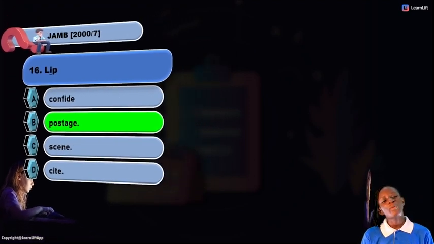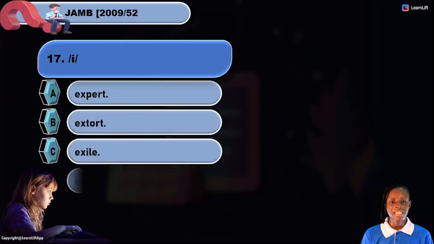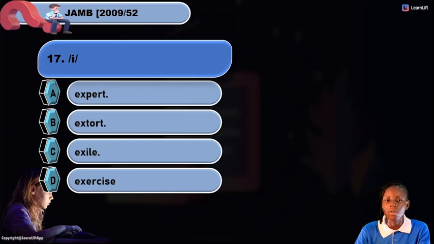Okay, next up quickly, we have the 17th question to be this. Now we have a given phonetic symbol. Which amongst my options has the same sound as the given phonetic symbol? We have option A to be expert, extort, exile, and exercise. Wow. Looking at it, we have 4 E's.